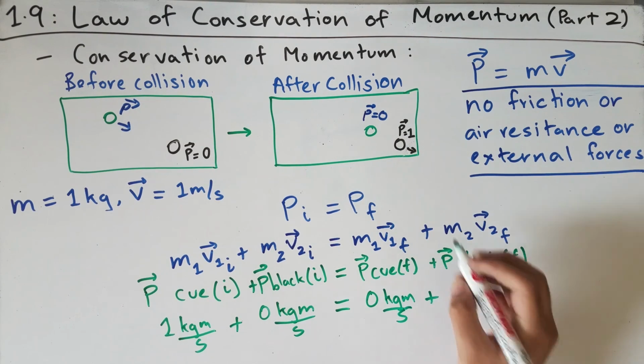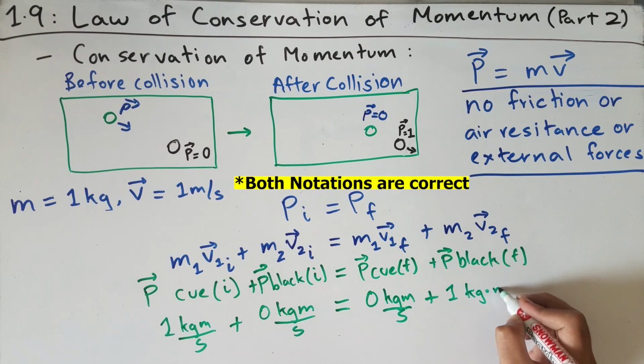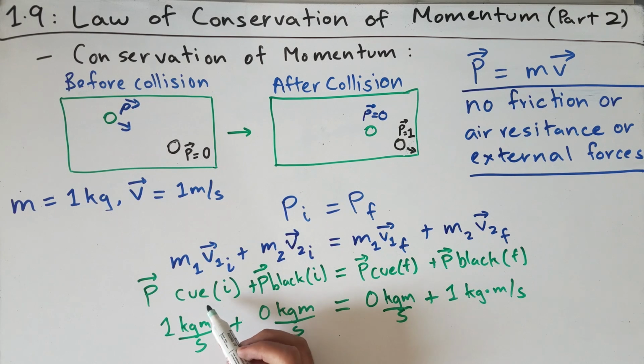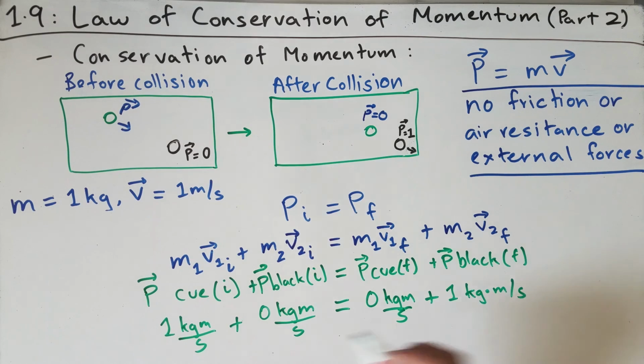And finally, the black billiard ball in its final state had a momentum of 1 kilogram times meters per second, as all the momentum from the cue ball in its initial state had been transferred to the momentum of the black ball in its final state. And if we add those two numbers, we get that 1 plus 0 equals 0 plus 1, giving us 1 equals 1. And so the momentum of the system is conserved before the collision and after the collision.